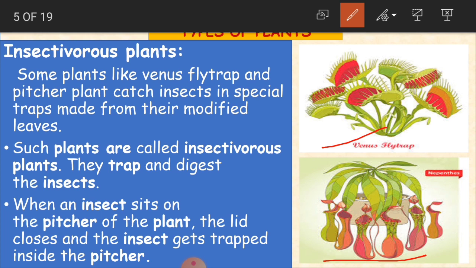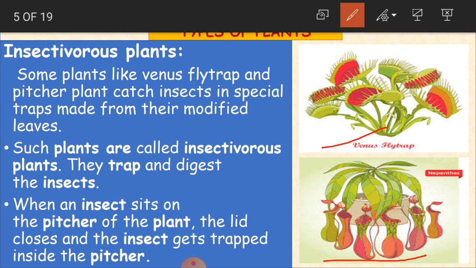How are insects getting attracted to these plants, children? Earlier also we said that it is because of the nectar, which is a sugar type sweet nectar. To have that nectar, the insects fall on the leaves, and then these leaves are going to trap and catch the insects. Such plants are called insectivorous plants, and they trap and digest the insects as we digest food. Because the insects are their food, they digest the insects.